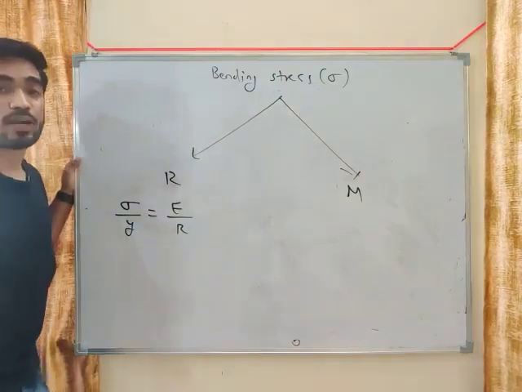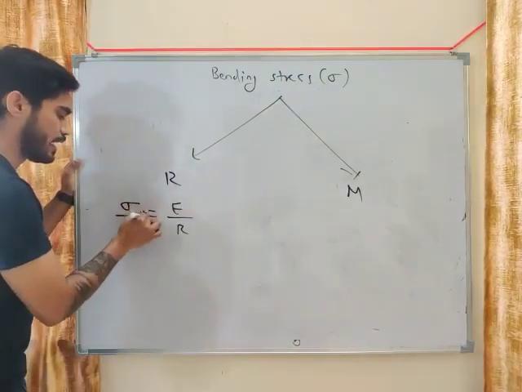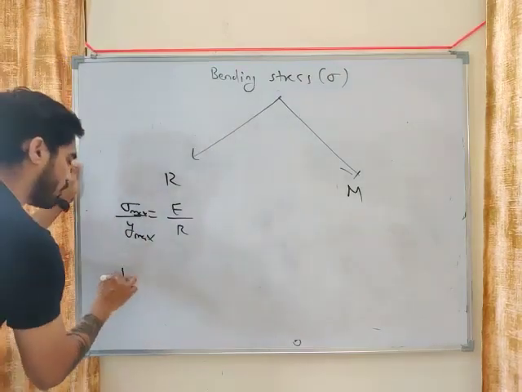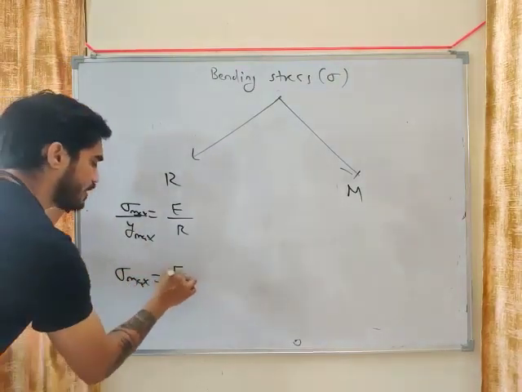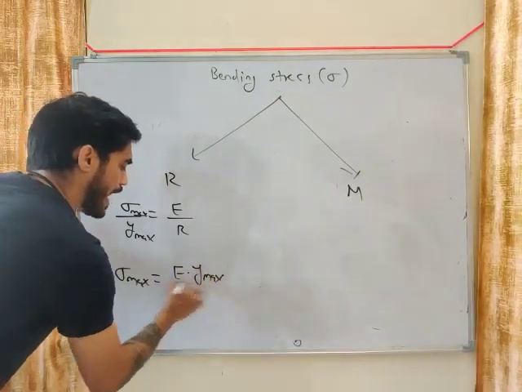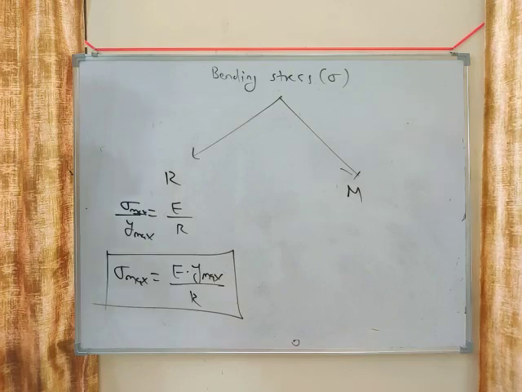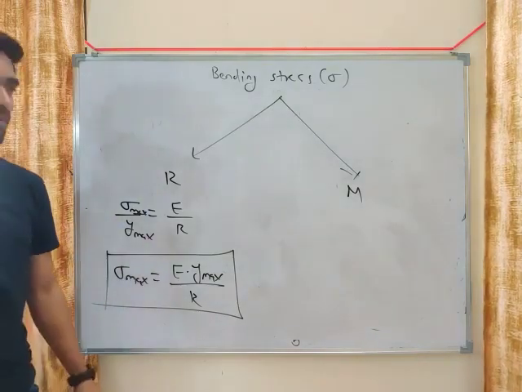Now we will have to calculate sigma maximum. And where will you get sigma maximum? Where y will be maximum. So what will be your equation? Sigma maximum will be E into y maximum by R. This will be your equation of bending stress.